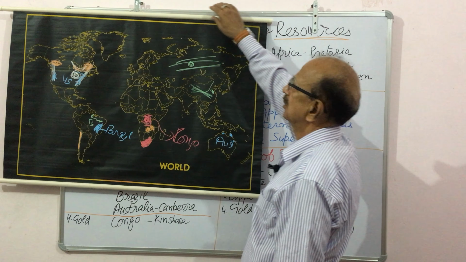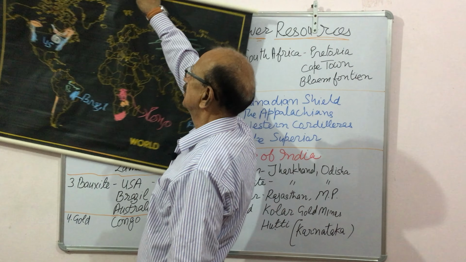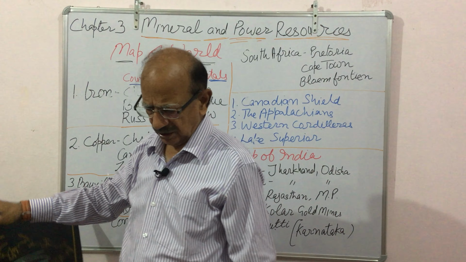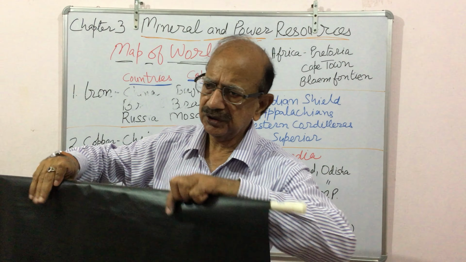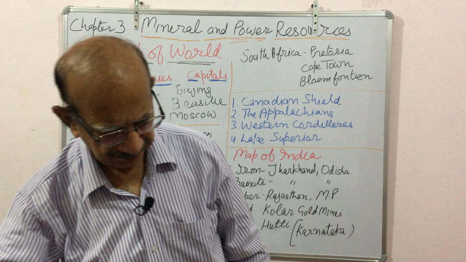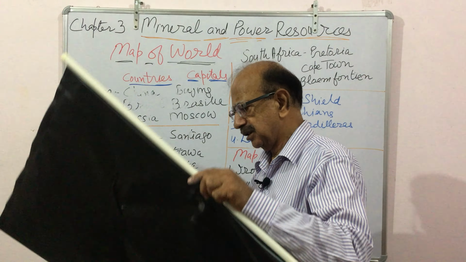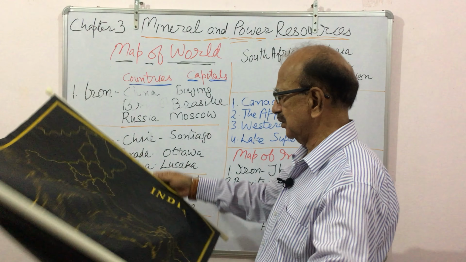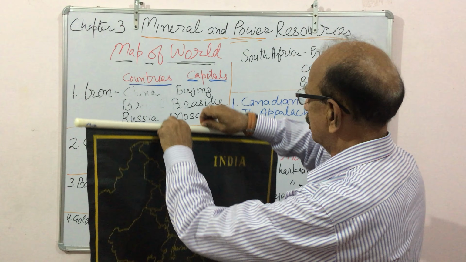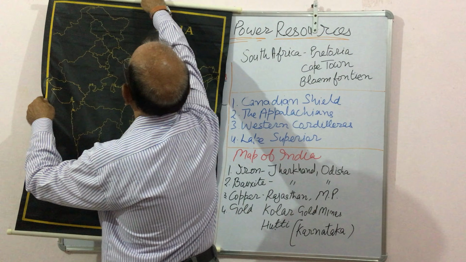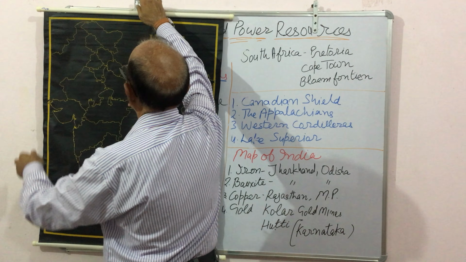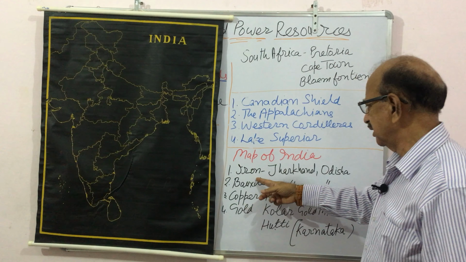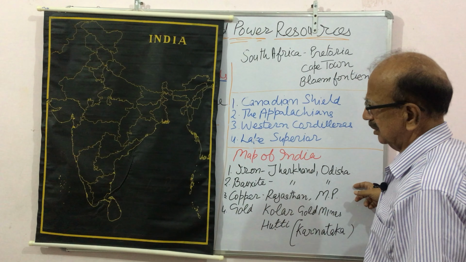And after that, now we will be showing these minerals on the map of India, and we are to show the different states which produce them in abundance. First of all, we have iron in Jharkhand and Odisha.